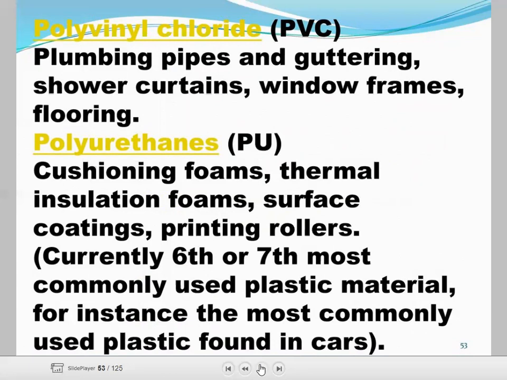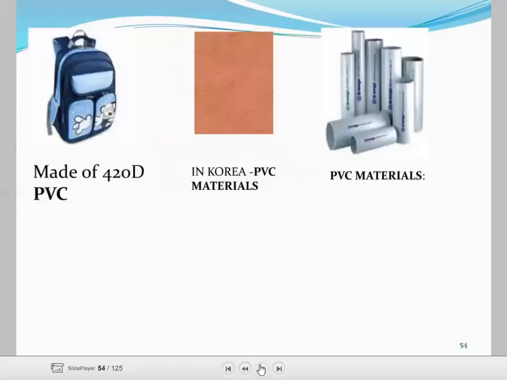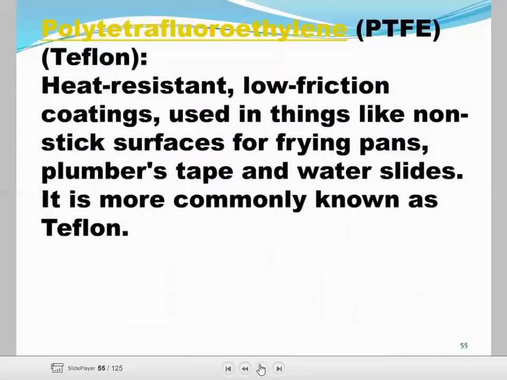Then polyurethanes: cushioning foam, thermal insulation foam, surface coating, printing rollers. Currently the 6th and 7th most commonly used plastic material, and the most commonly used plastic found in cars. These are some plastic materials like PVC material, then 420D PVC.